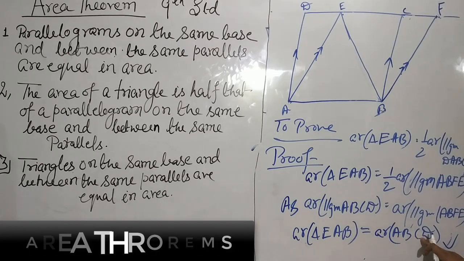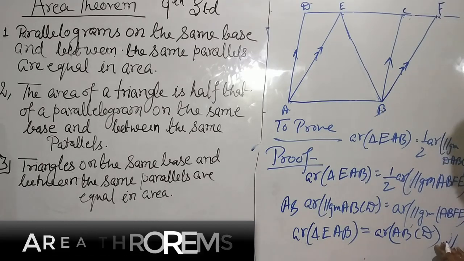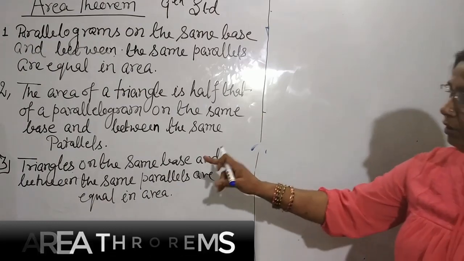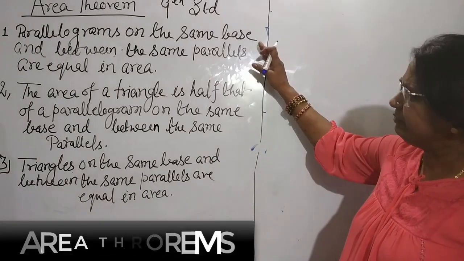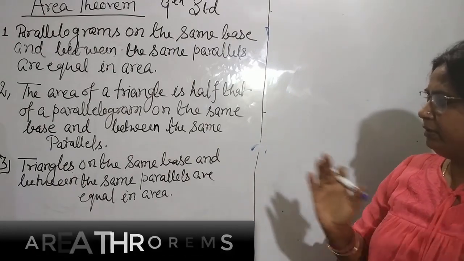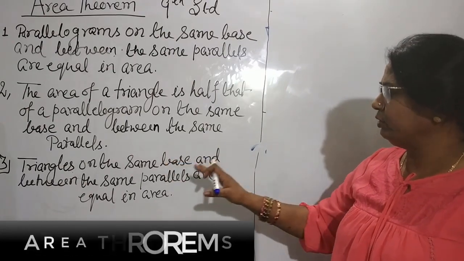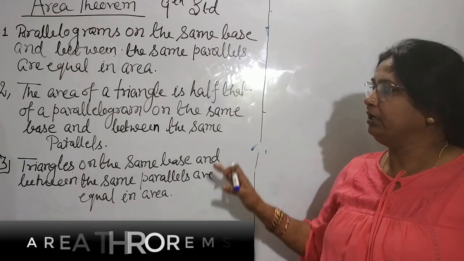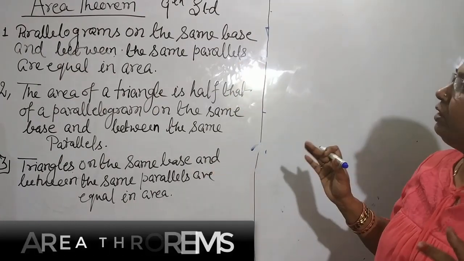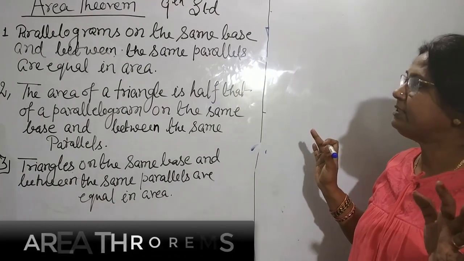The same way, the third theorem is like the first and second, just a minor difference in both. Triangles on the same base and between the same parallels are equal in area. The first theorem was about two parallelograms on the same base and between the same parallels.